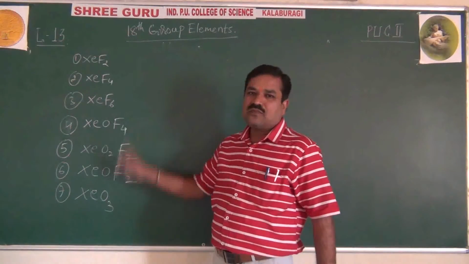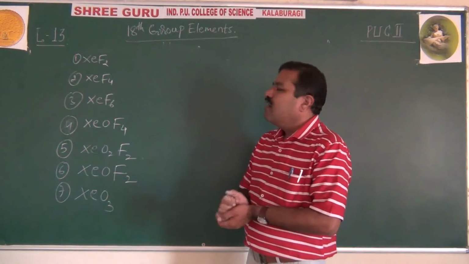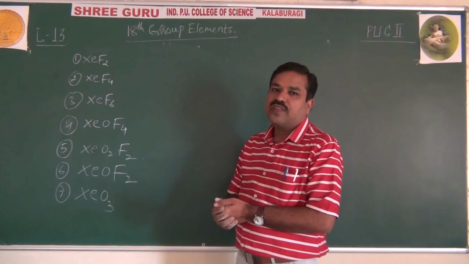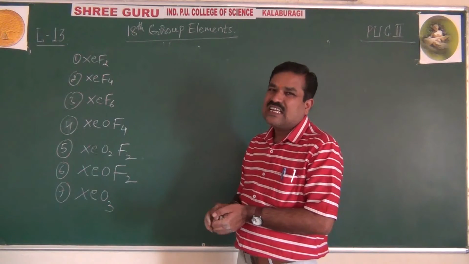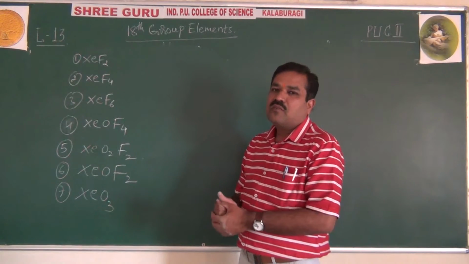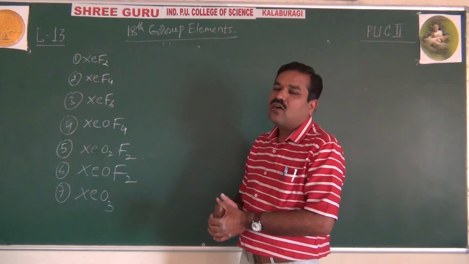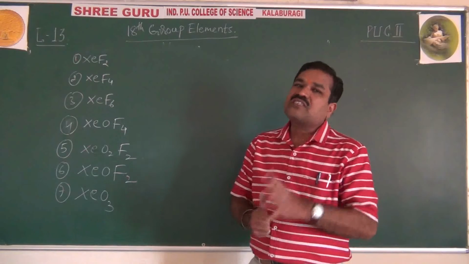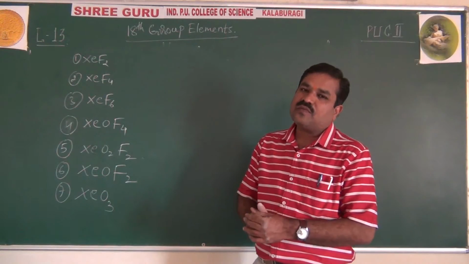fluorinating agents. They act as powerful fluorinating agents, and they are highly reactive compounds because fluorine is the most electronegative. They undergo hydrolysis easily to form respective compounds. I will tell you one by one, along with the structure using VSEPR theory.